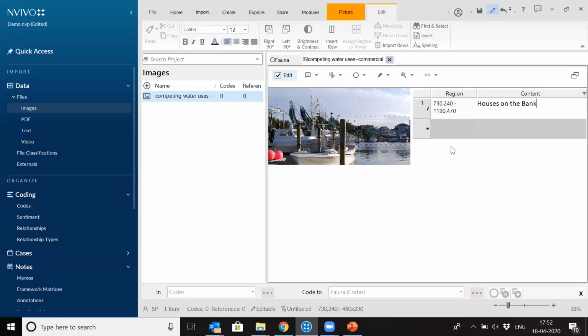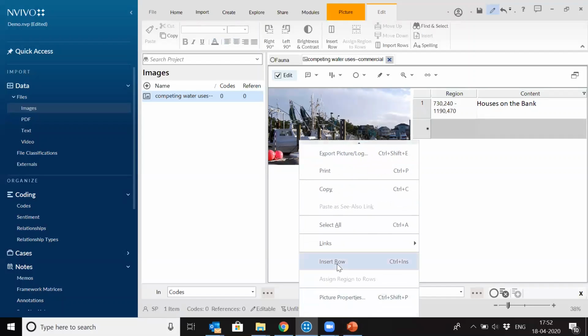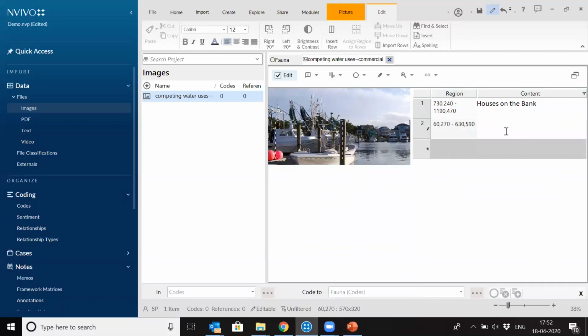So this way I can add more rows to it. I can add one more row. I say insert row. I say fishing boats. So this way I can do that. Anything which is written in text will be understood by NVivo. So this is one way of converting your image into text.